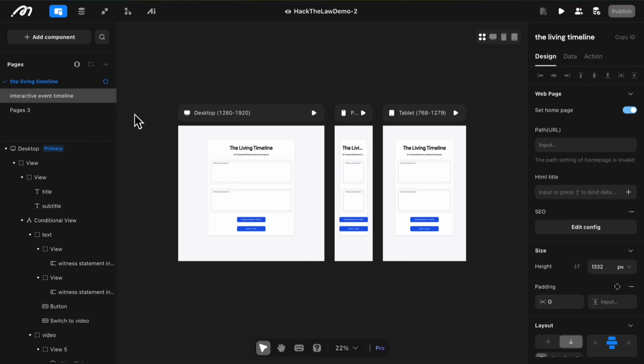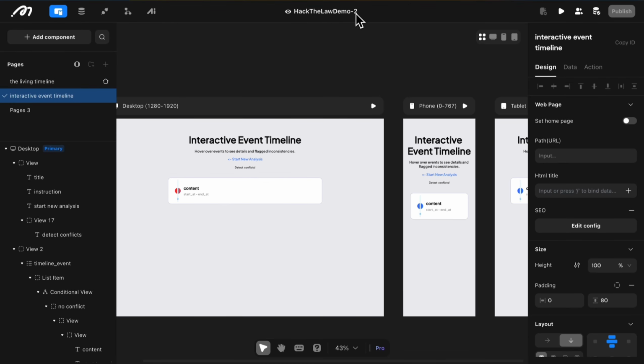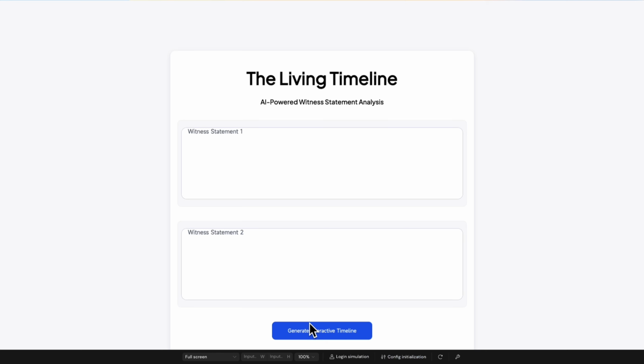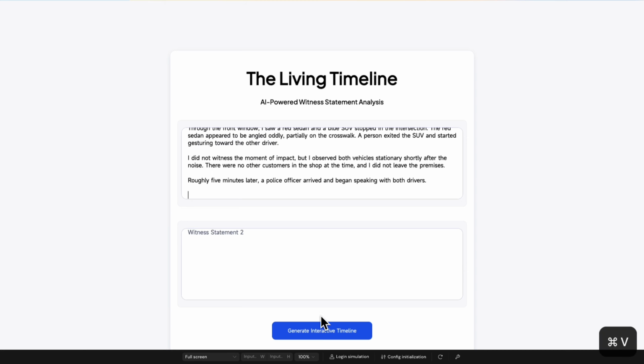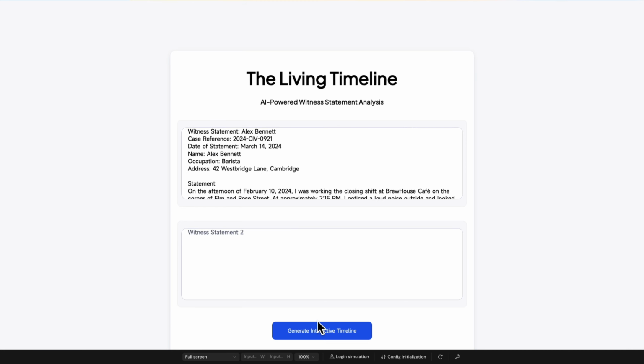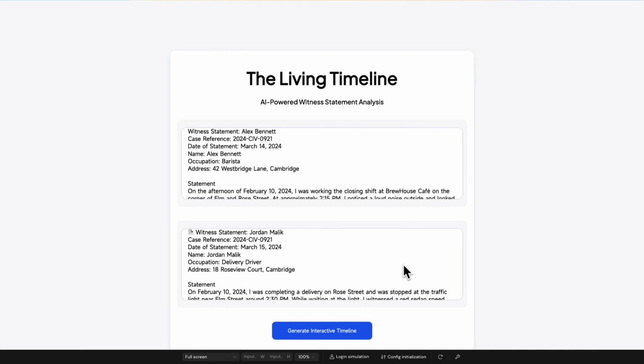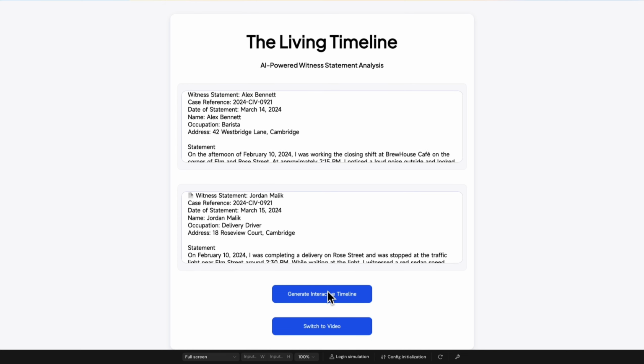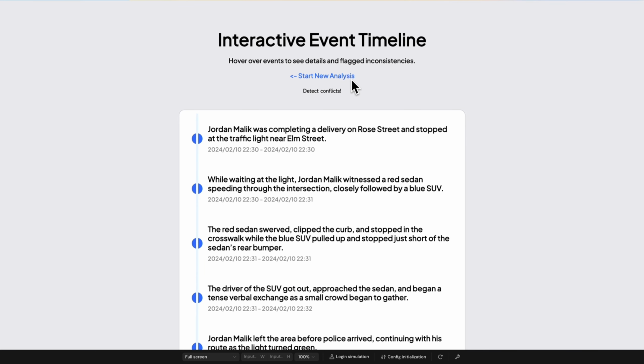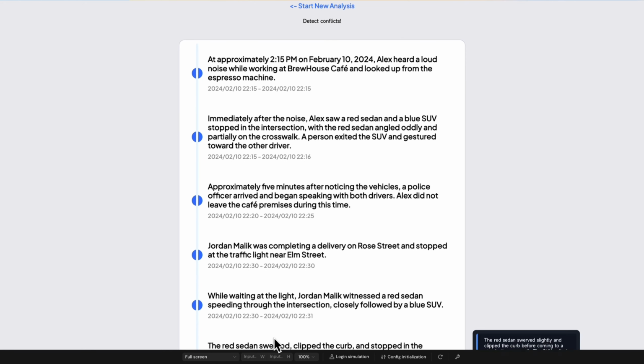That's the problem we tackled with our workshop demo: an AI-powered timeline generator built entirely using Momen. To illustrate what's possible, we built a working demo in 2 days, an application that takes raw statements, runs AI analysis, and generates a visual conflict-aware timeline in seconds.